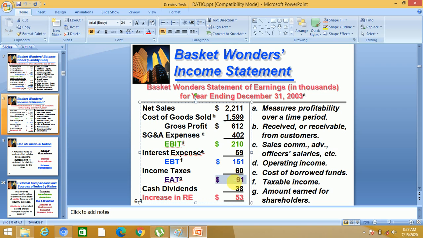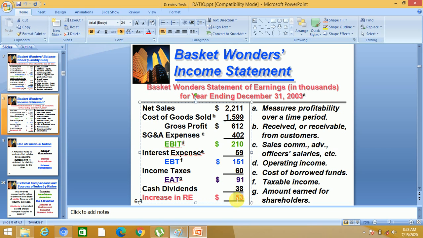This money is available to the shareholders. This is the profit which is available to be distributed to the shareholders. But companies do not distribute all the money to the shareholders. So they distributed 38,000. That portion of the profit that is distributed to the shareholders is called dividend, cash dividend.